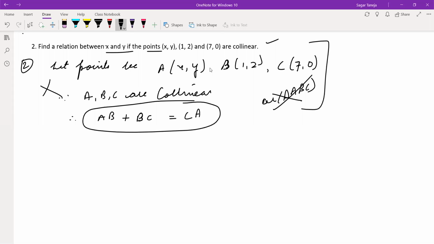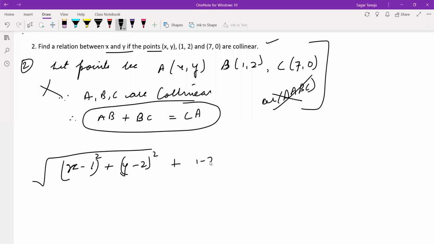The distance will be root of x minus 1 whole square plus y minus 2 whole square, then again root of 1 minus 7 whole square plus 2 minus 0 whole square, then squaring both, it will be a messed up question.